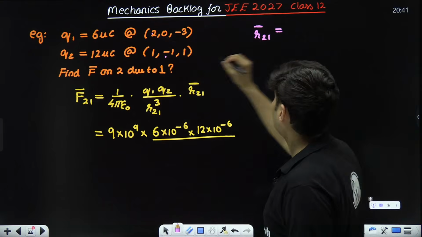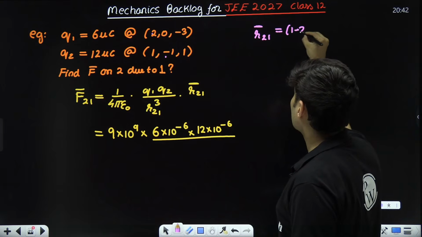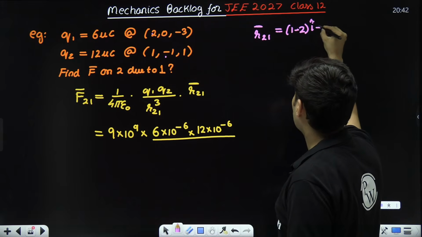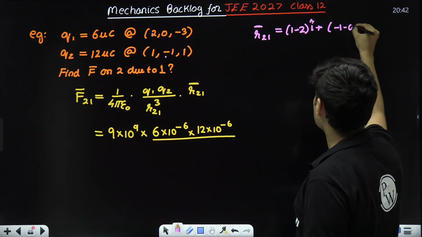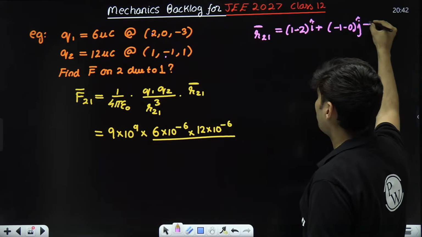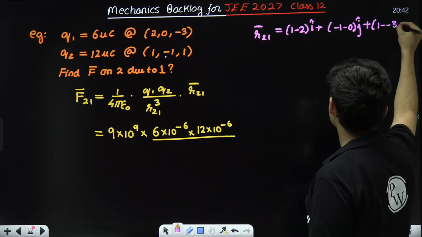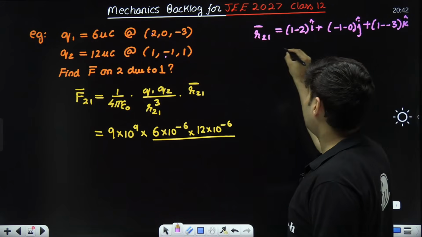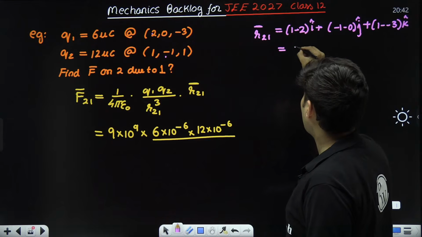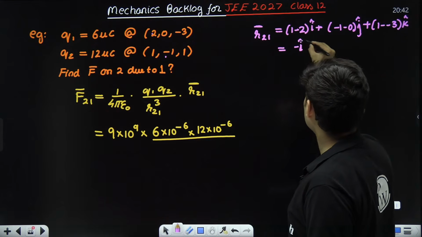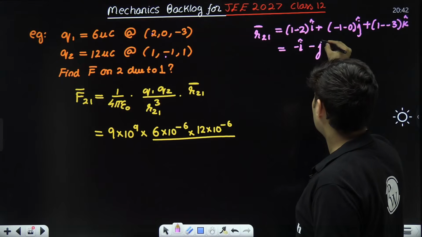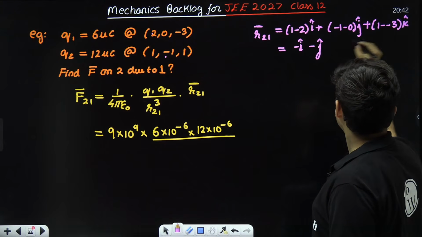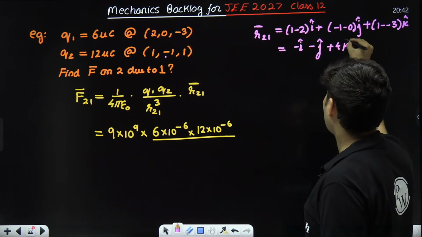So over here it will be (1 minus 2) I cap plus (-1 minus 0) J cap plus (1 minus -3) K cap. So it ends up being minus I cap minus J cap plus 4 K cap. Just check this out.